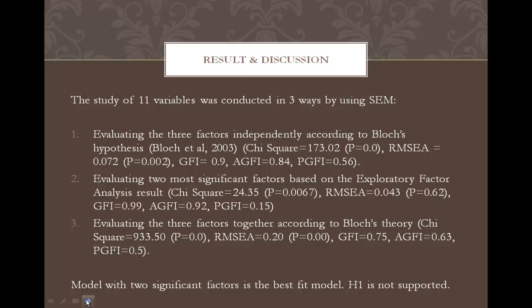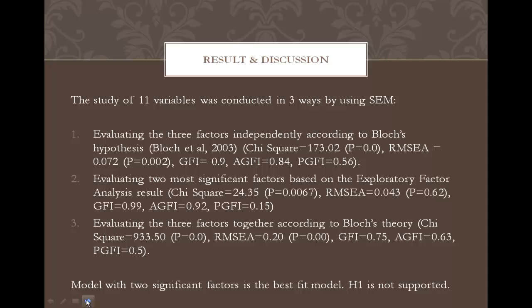And the third one is evaluating the 3 factors together according to Bloch's theory, and the results show that chi-square is 933.50, RMSEA is 0.20, GFI 0.75, AGFI 0.63, and PGFI showed the result of 0.5.